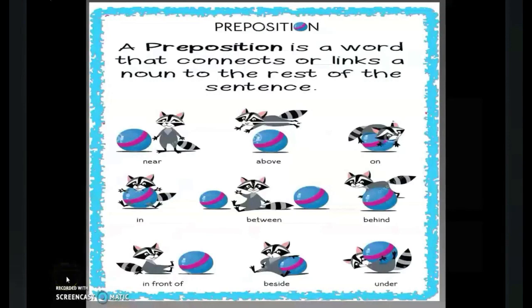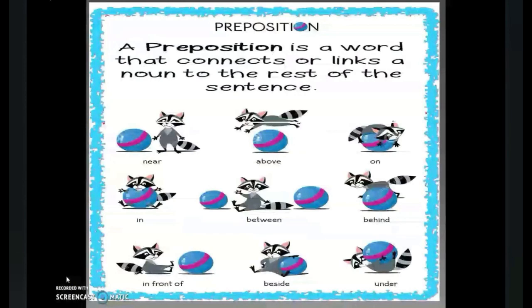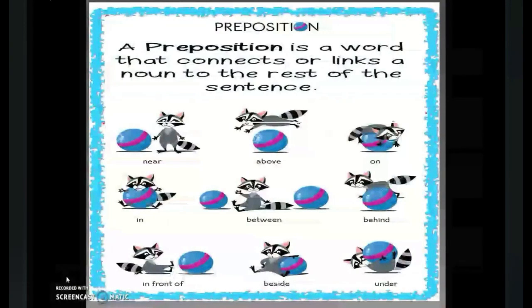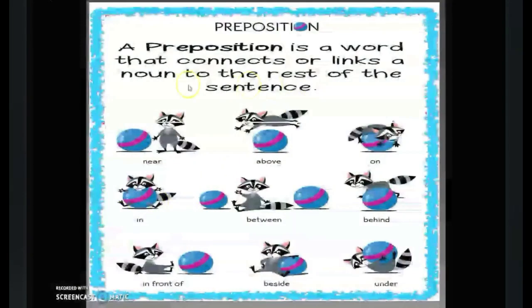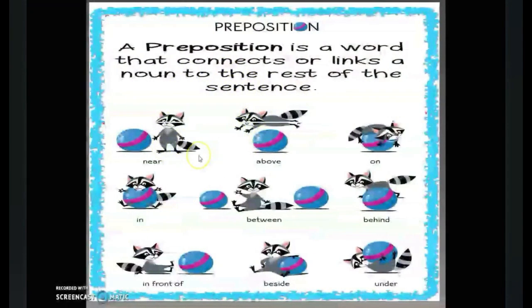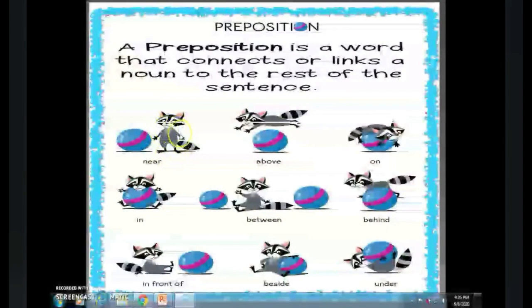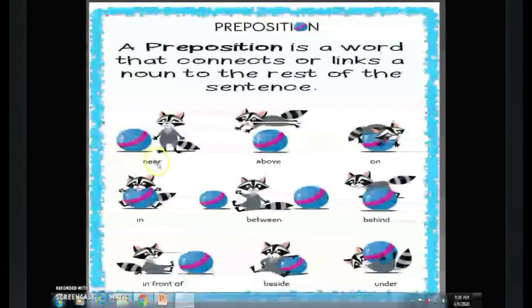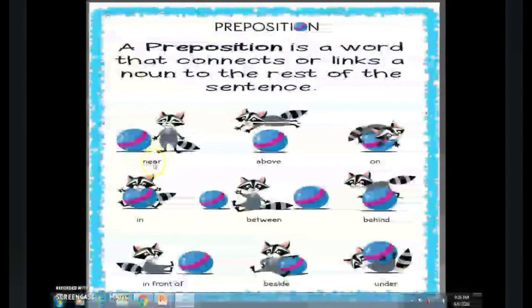Next is preposition. A preposition is a word that tells us the position of a noun with respect to another noun or pronoun or any other surface. For example, if we see this picture, there are two nouns over here. One is a ball and the other one is an animal, a raccoon. Now we can say that the raccoon is standing near the ball. The word near is telling us the exact position of the raccoon with respect to this ball.